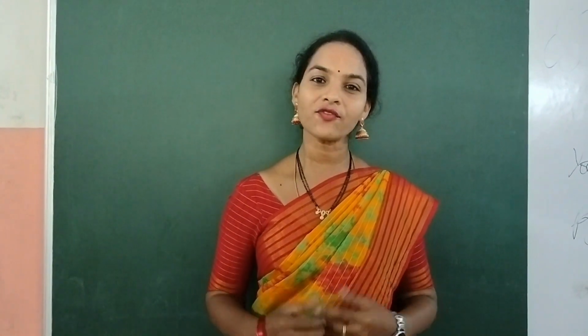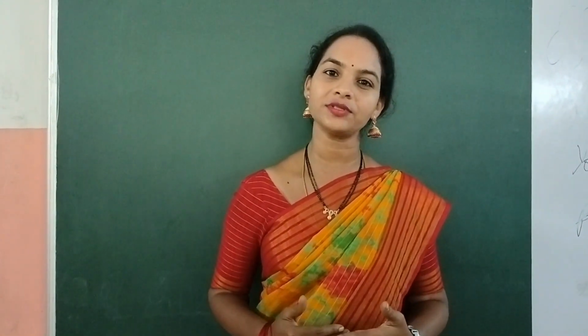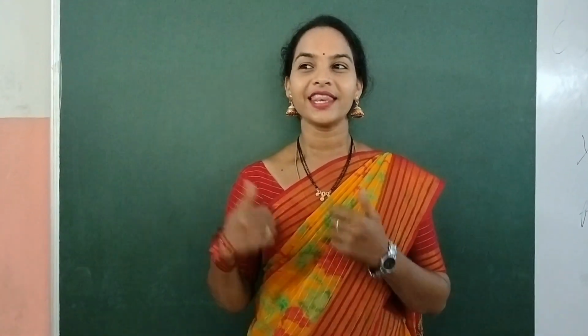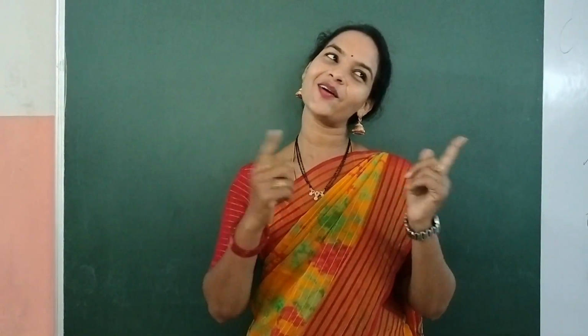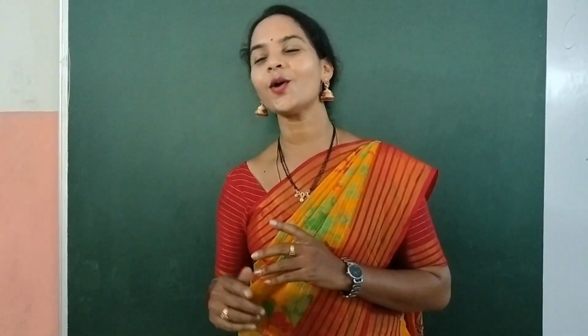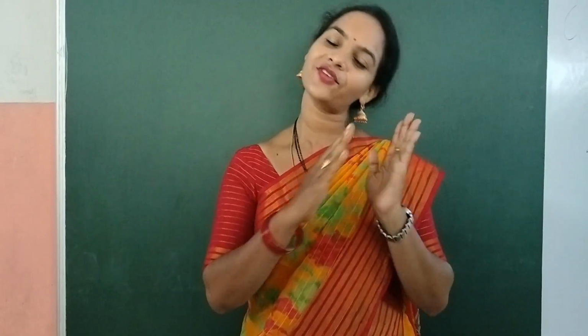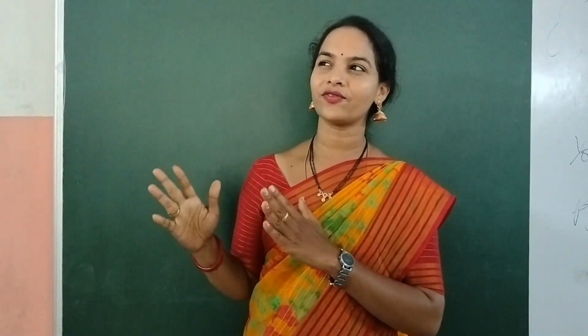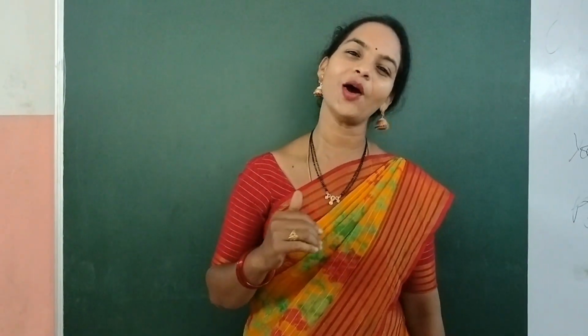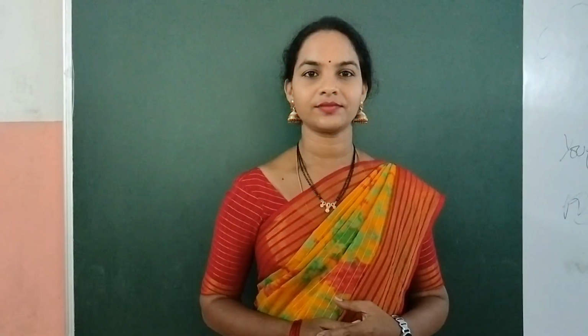Let us learn a small phonic rhyme on the sound O. Now it's dark, the lights go on. Oh, oh, oh, oh, oh. It's time for bed, the lights go off. Oh, oh, oh, oh, oh, oh.